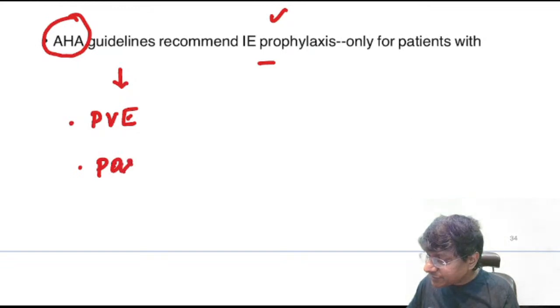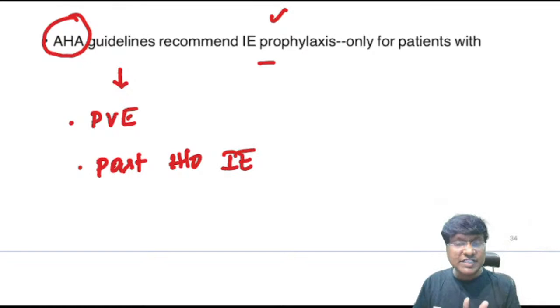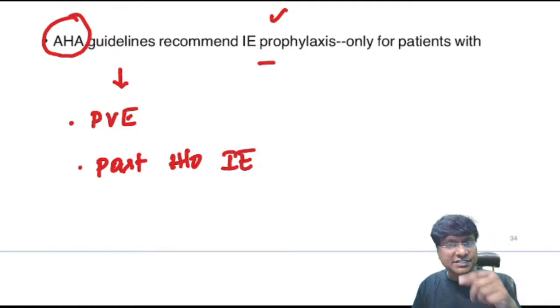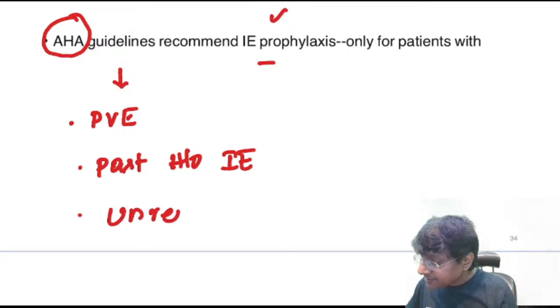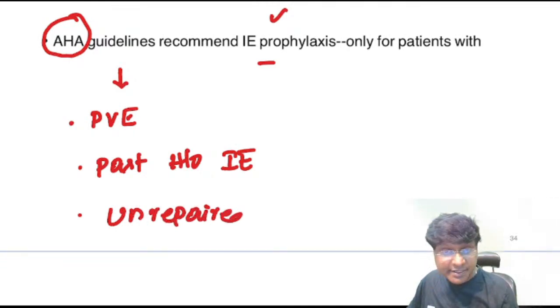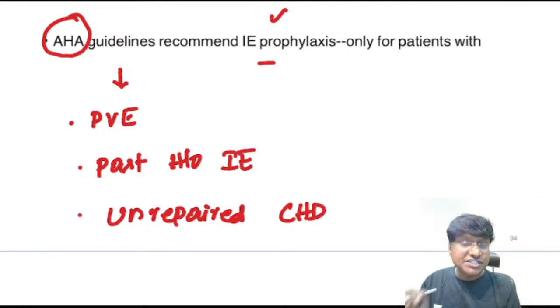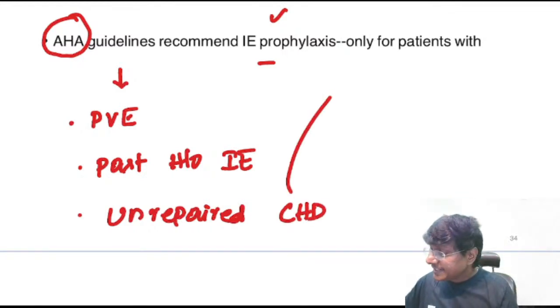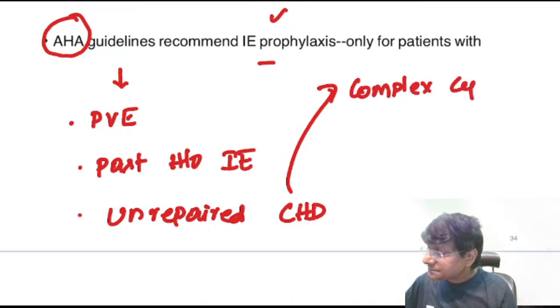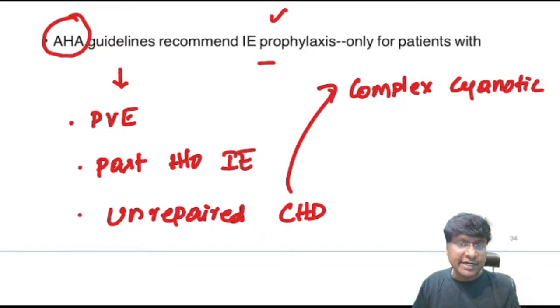Then patients with past history of infective endocarditis, they also have to take prophylaxis before undergoing dental procedure. Then if the patient is having unrepaired congenital heart diseases, and that too which type? It is complex cyanotic congenital heart diseases like tetralogy of Fallot and all. They require prophylaxis before undergoing dental procedure, right?